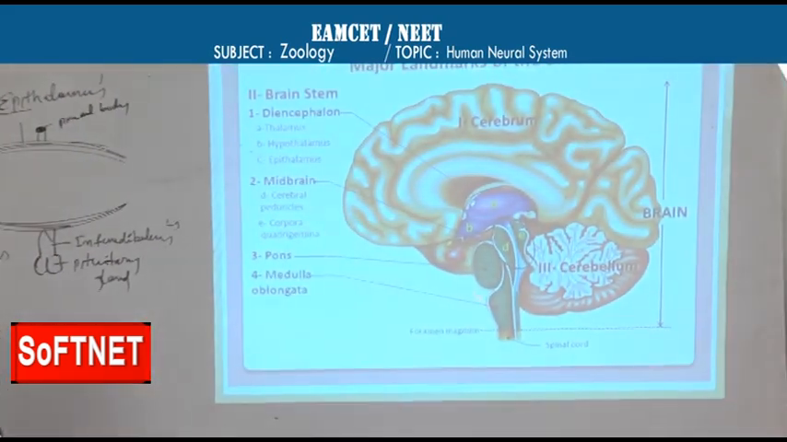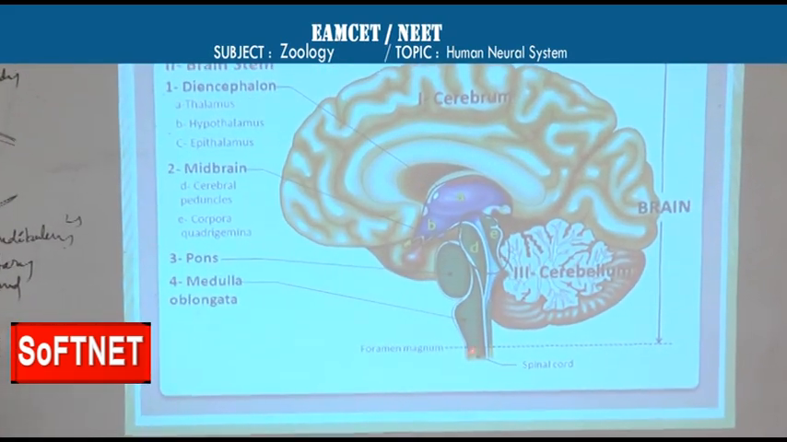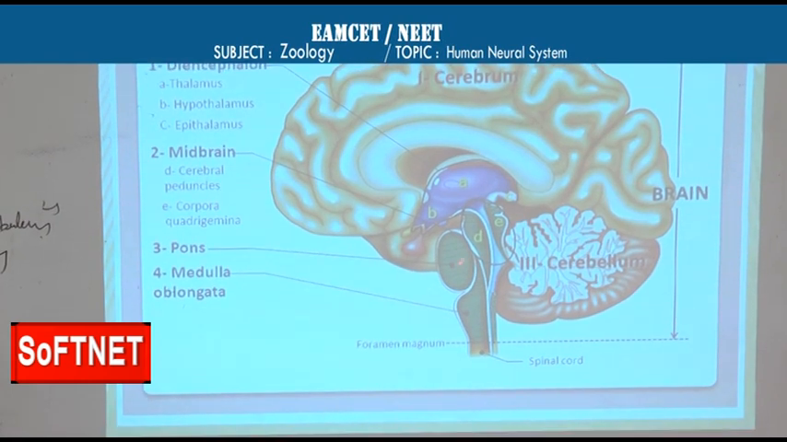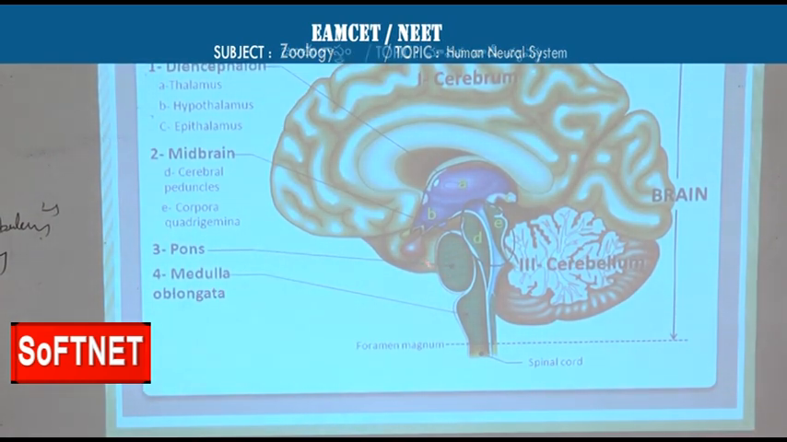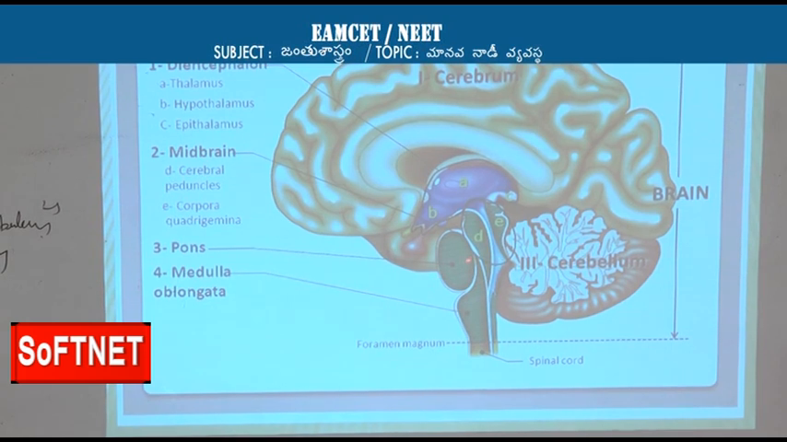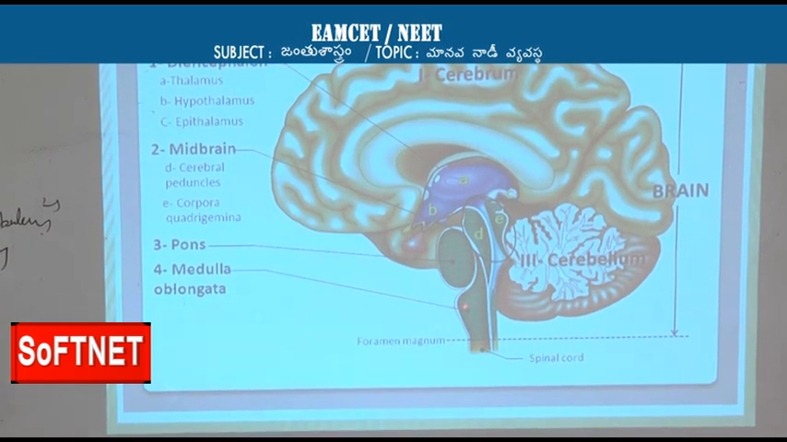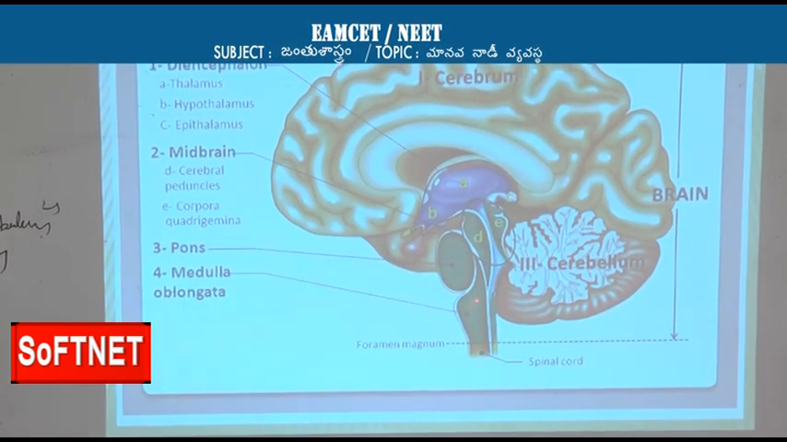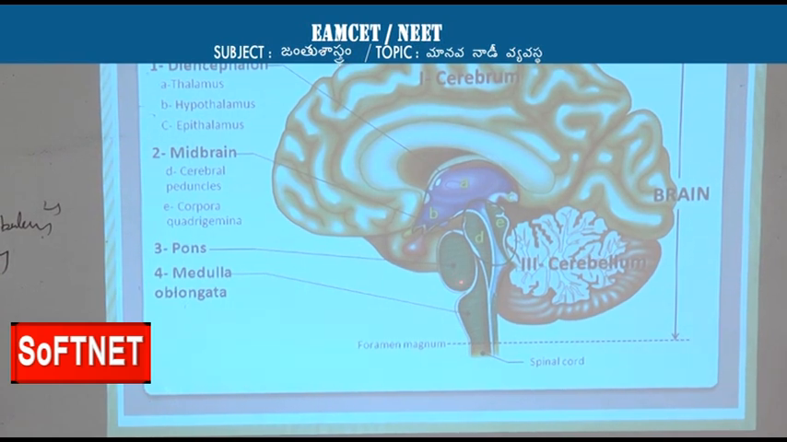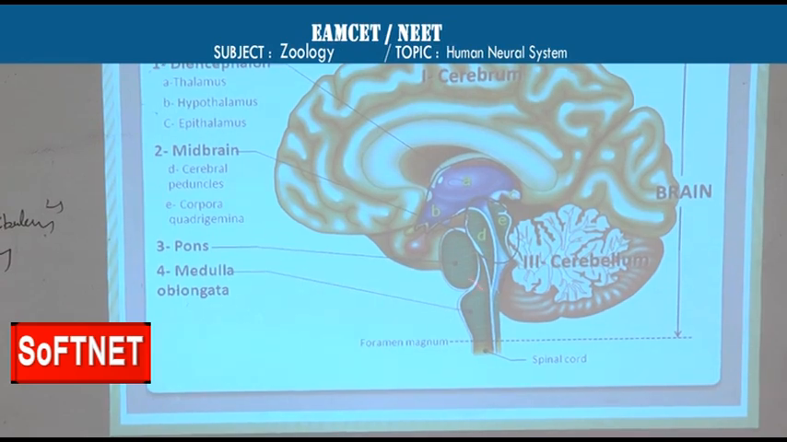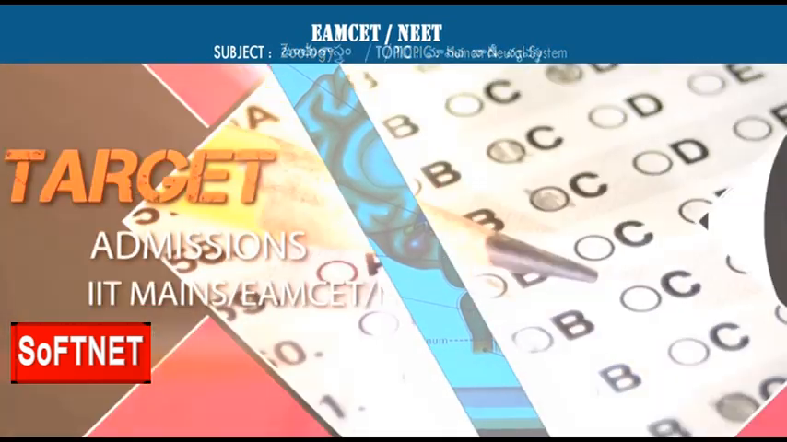Here, if you see, this is medulla oblongata, this is spinal cord. This is pons, and this is pons orally, and this is medulla oblongata. This is actually the extension from pons, and it continues as spinal cord. So as you read that sentence, this diagram reveals that particular condition.